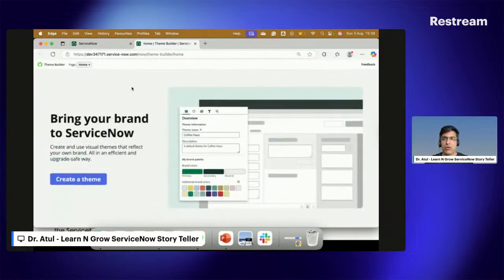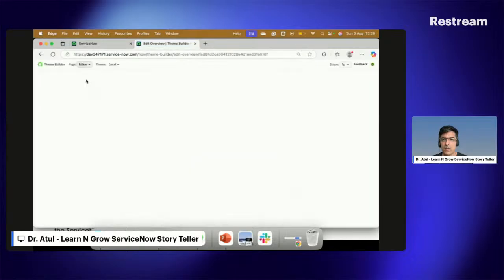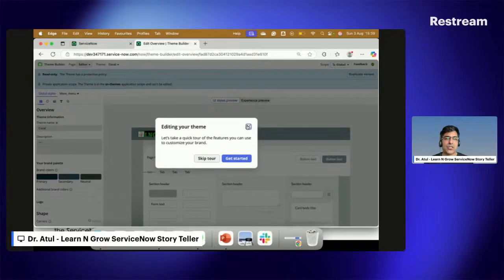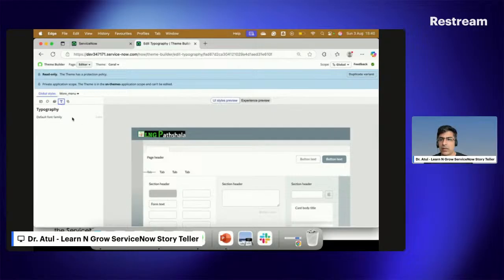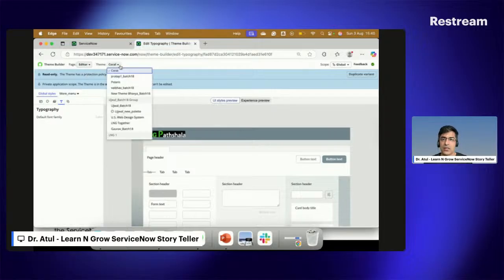If I go back here in the home and go to the editor, in the editor I can make a change of my font as well. In this, you can see the typography, and here you can see the part as well. Because this is an out-of-the-box theme, we cannot make a change. Let me pick up my own LNG one.